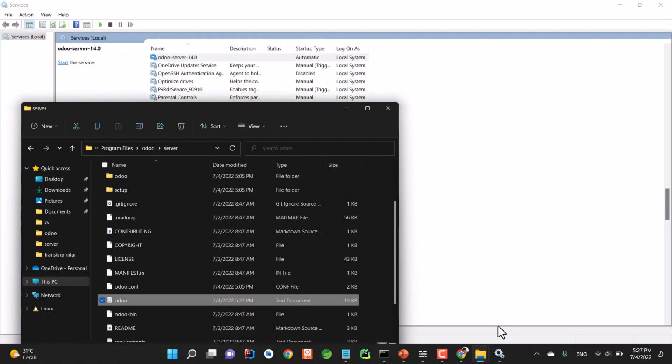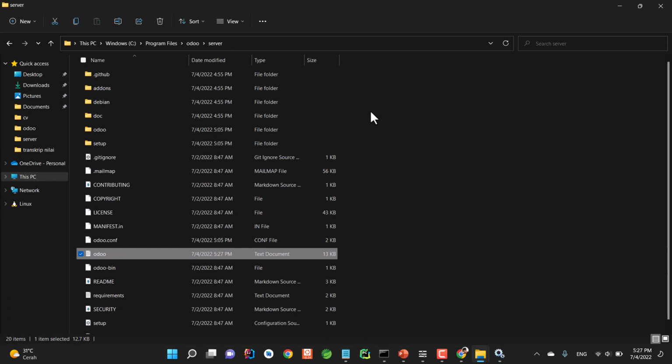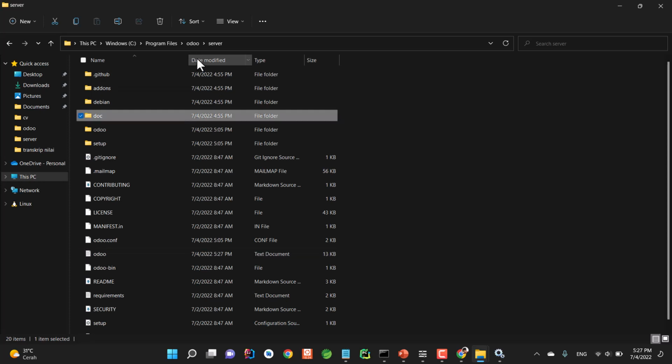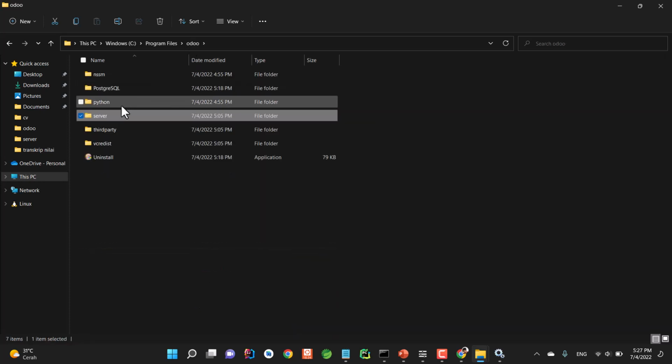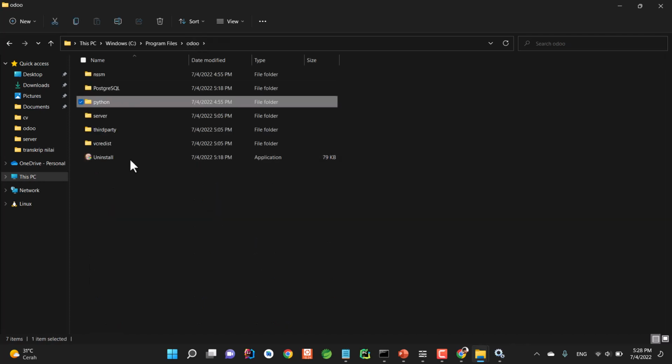And now to run the server, oh yeah, there's something that I forgot to say. If you install Odoo by using the all-in-one package, just like we did before, you will also receive Python immediately in the Odoo destination folder right here. So you don't actually need to install any other Python, because Odoo already contains a Python interpreter that we will be using.